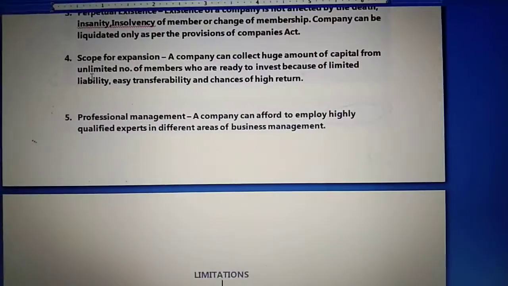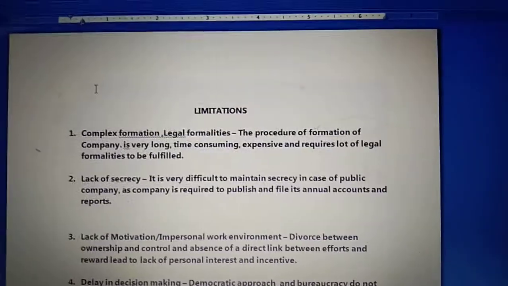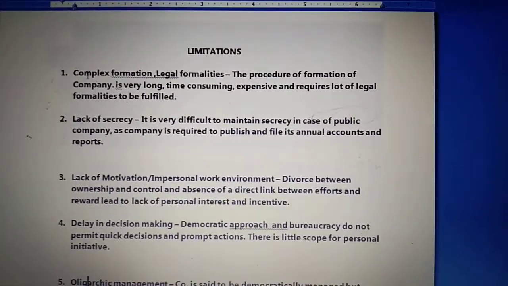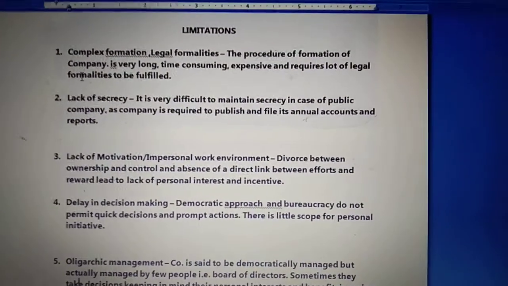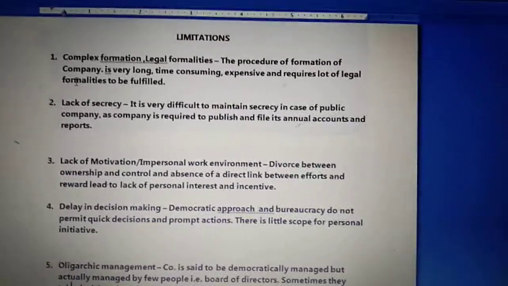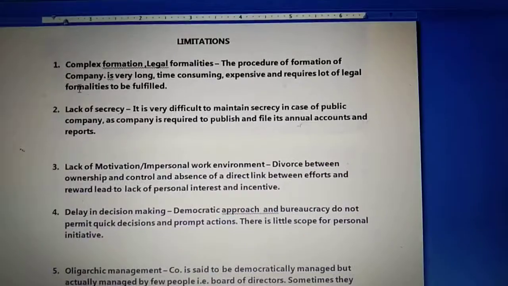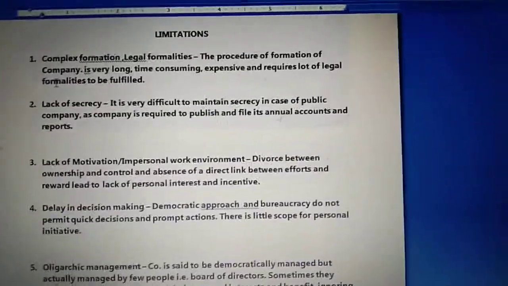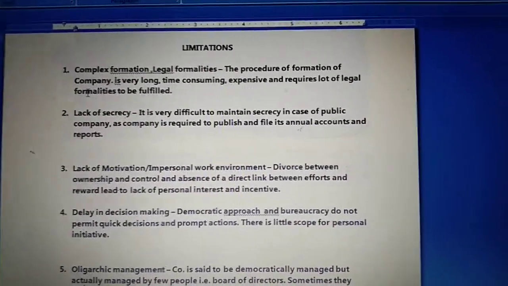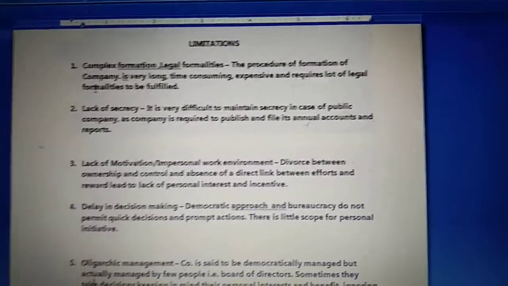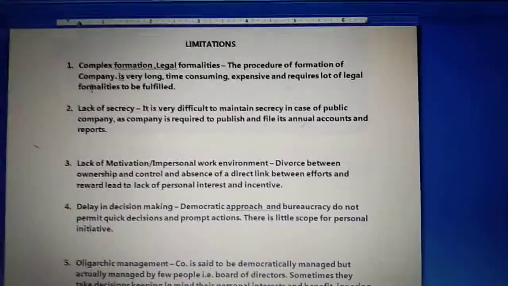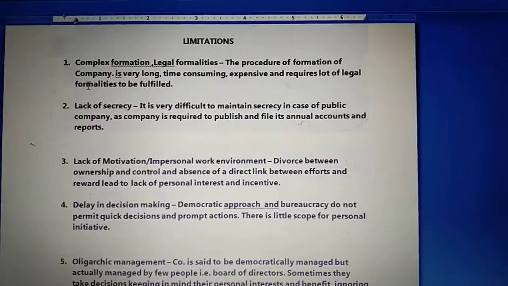Now children, next we have the limitations of a joint stock company. The first is complex formation and legal formalities. We have read this in the features also, that when we talk about a joint stock company, formation is a very complex legal process, and lots of legal formalities are required.